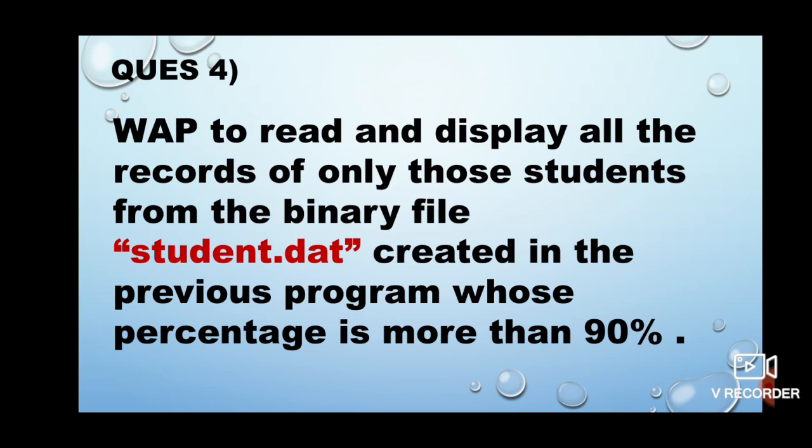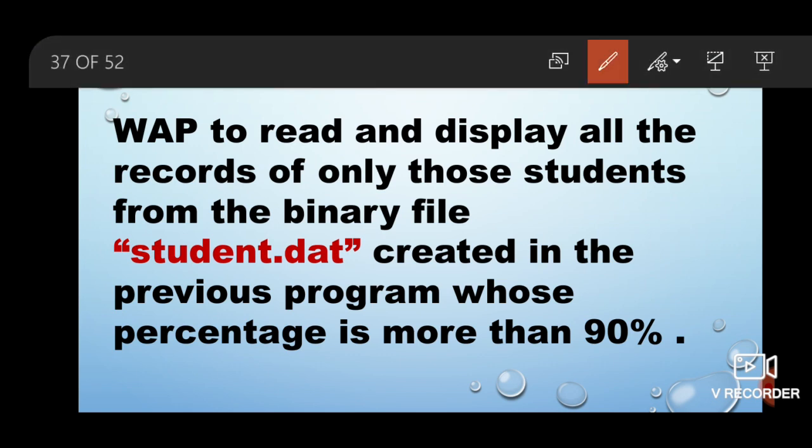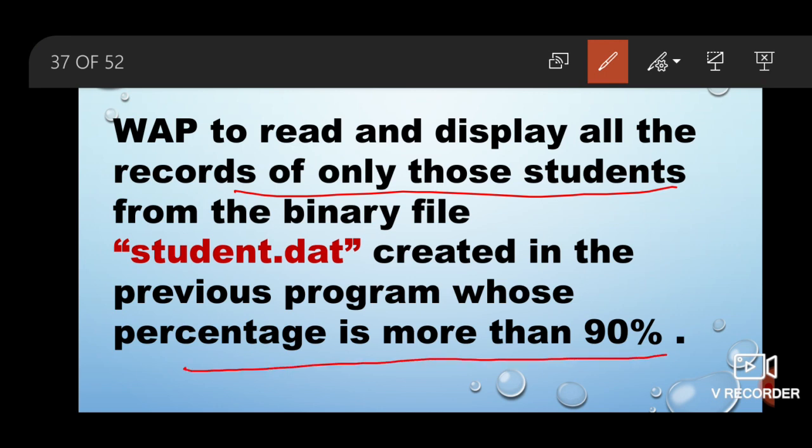Now let us take up a question and display the contents of this file. But this time what I am doing, I am not going to display all the records. I am going to display the records on the basis of a condition, and the condition for my question is that you have to display records of only those students who have secured more than 90%. Okay, so no matter how many records are there in the file, you have to only display those records which have the value of percentage greater than 90%.